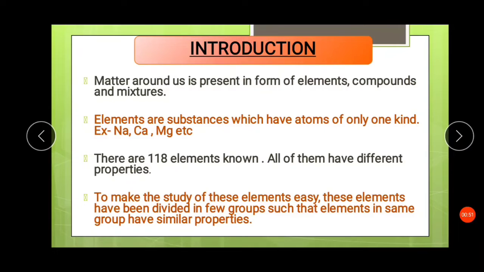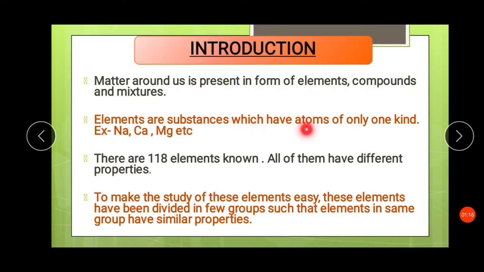See, matter around us is present in the form of elements, compounds and mixtures. So the matter on earth is present in these three forms. Now, here we are talking about classification of elements because compounds and mixtures are formed from the elements. So elements, what are they?